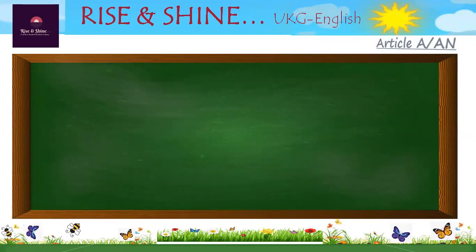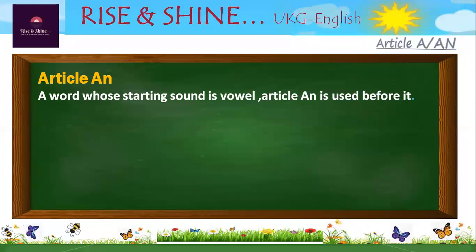Next, let's check the use of the vowel and consonant concept in articles. For a word whose starting sound or letter is a vowel, that is A, E, I, O, U, which article is used before it? Correct, the article an is used before it. That is, for a word whose starting letter is A, E, I, O or U, we use the article an.